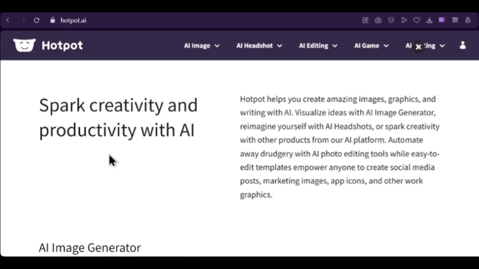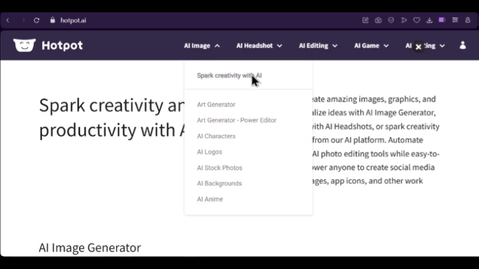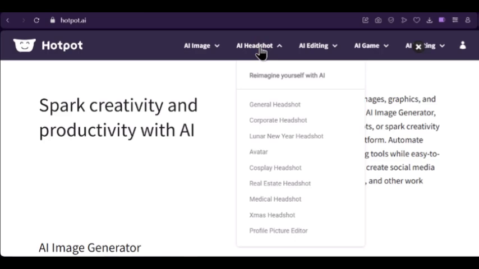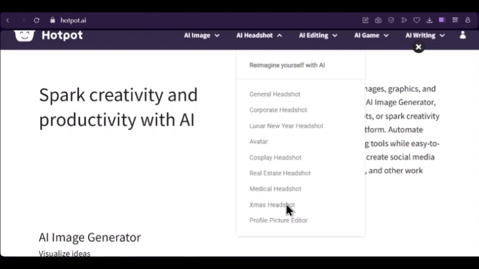Now Hotpot AI is all about AI image. You can spark creativity with AI. You get AI art generator, power editor, AI characters, AI logos, AI stock photos, AI backgrounds, AI anime. You can also get headshots. So you imagine yourself with AI, getting a headshot: corporate headshot, Lunar New Year headshot, avatar, cosplay headshot, real estate headshot, medical headshot, Xmas headshot, profile picture headshot.